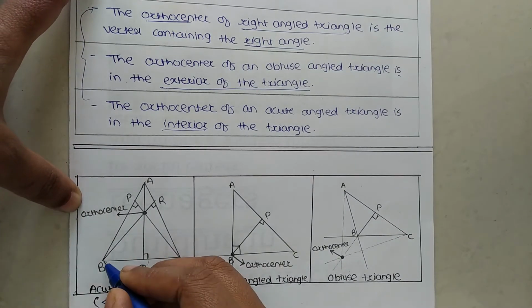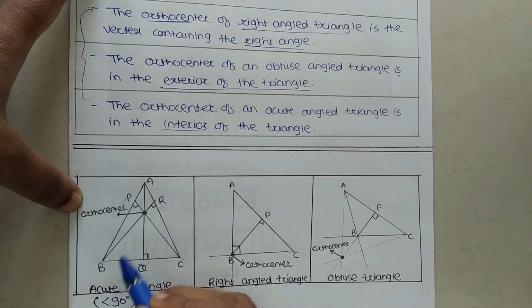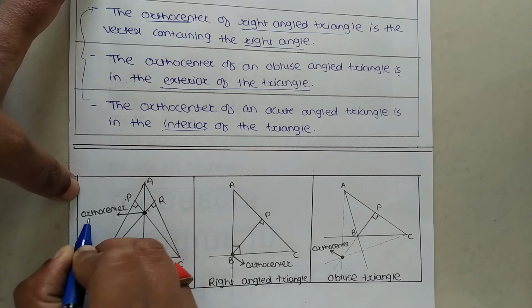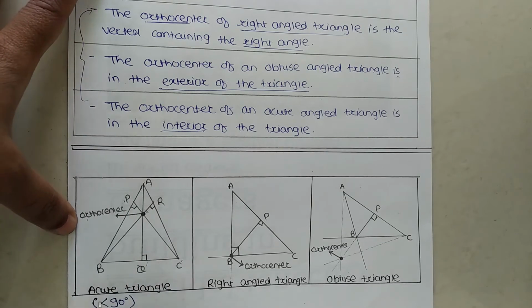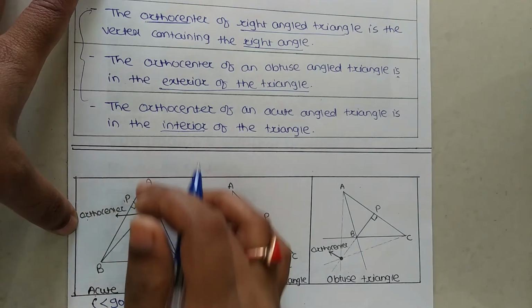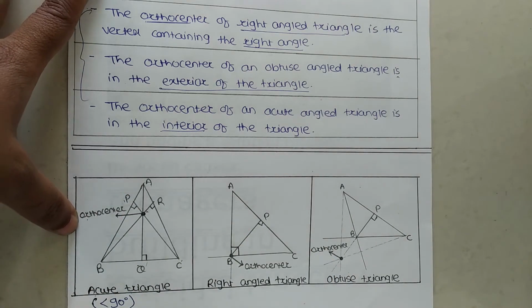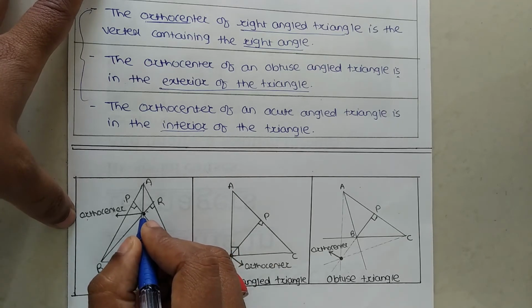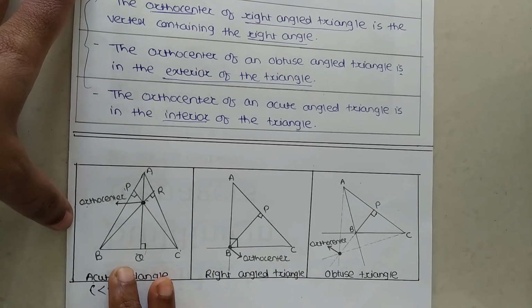These altitudes are AQ, CP and BR, and these three altitudes meet in one single point, and this single point is called the orthocenter. What we conclude from this diagram is that for an acute angle triangle, the orthocenter is in the interior of the triangle, that means inside the triangle, not outside it. This is one property of the orthocenter.